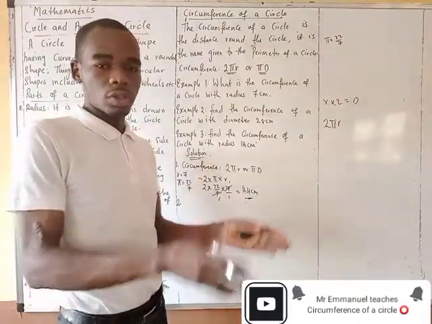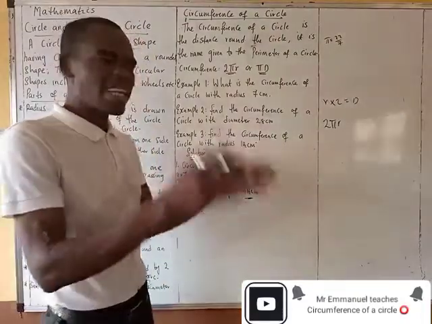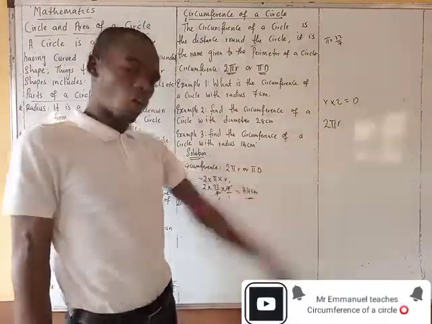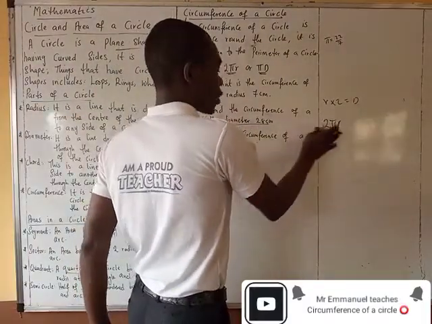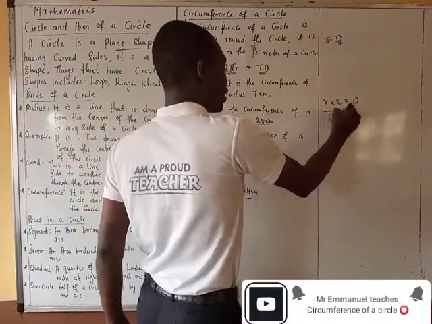But if you are using 2 pi r, make sure you divide this diameter by 2 to get your radius, because radius is half of what? A diameter. So make sure you divide it by 2 to get your radius before you solve. But if you are going to use the diameter straightforward, make sure you use what? Pi d.